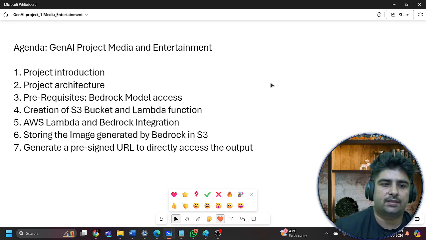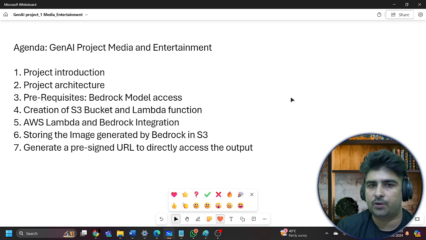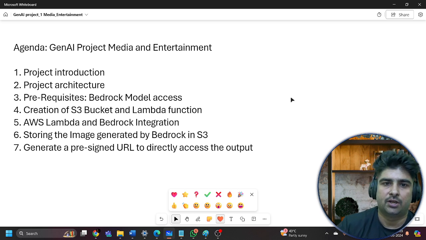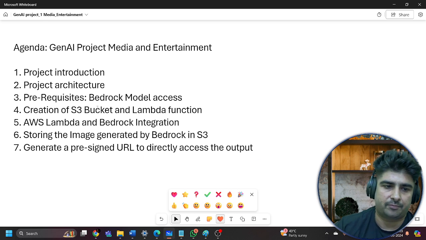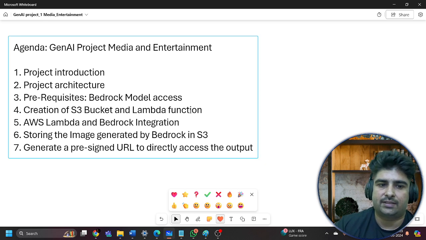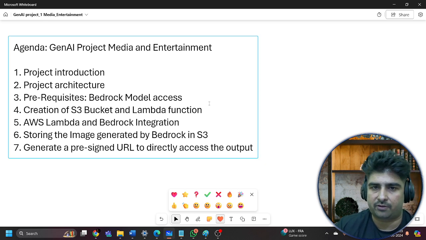Then we'll talk about the prerequisites: what steps you need to follow before performing this entire project by yourself. Then we have the S3 bucket creation and Lambda function creation.